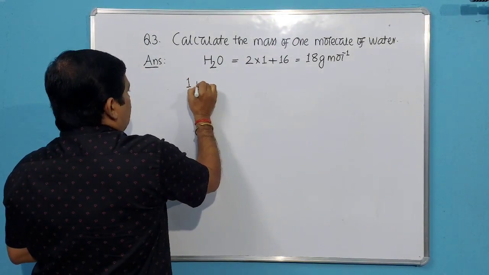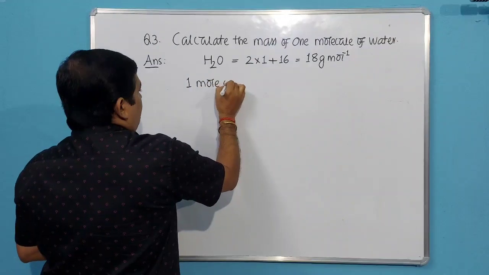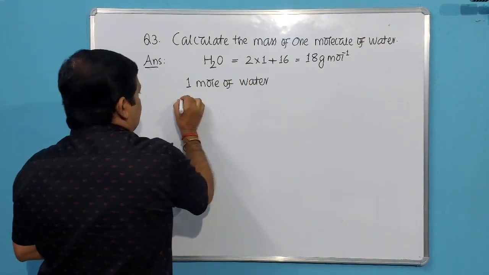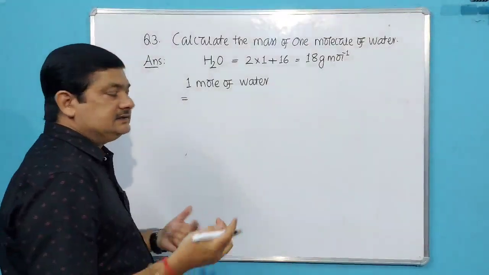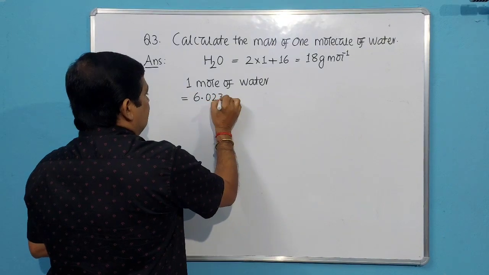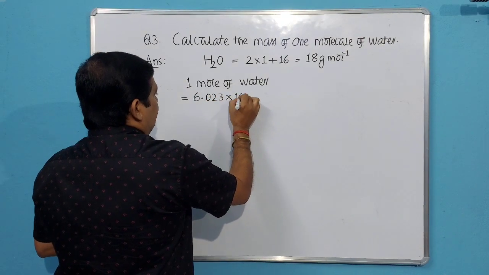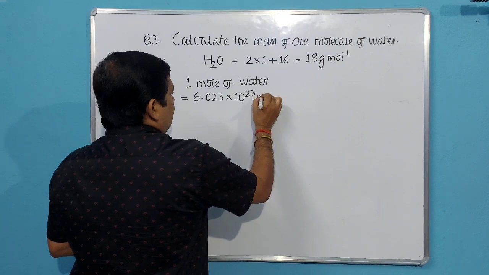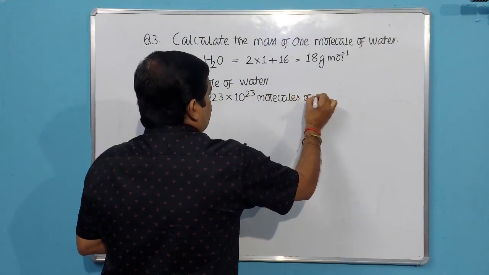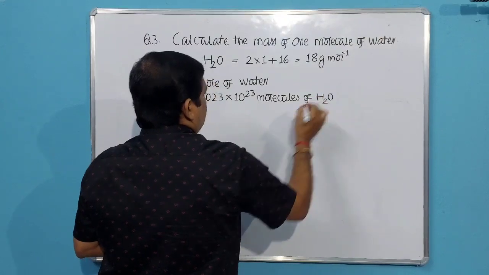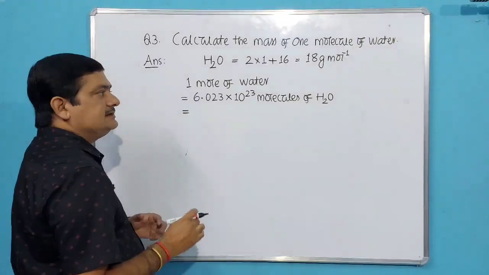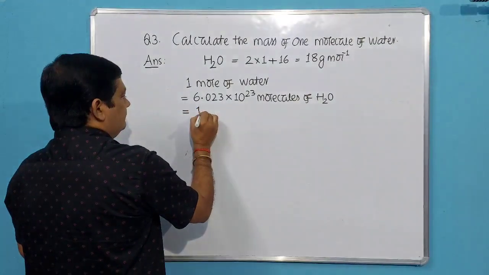Then we will write, only to explain I am writing in details. So 1 mole of water means what? Now Avogadro number of molecules, that means 6.023 into 10 to the power 23 molecules of water H2O. Then what will be the mass? Now molar mass 18 gram.